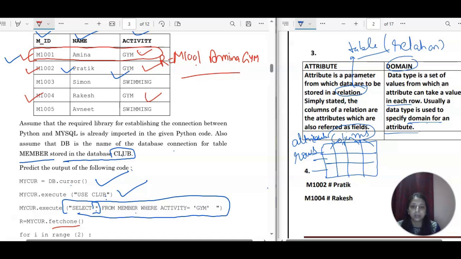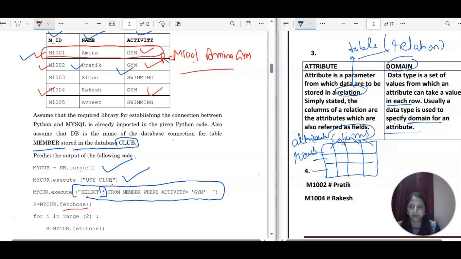Next time we have a for loop here. So for loop is what? For I in range 2. You know very well this 2 will be considered as the end value. So end is equal to 2, right? Now it is going to work how many times? This I will work 2 times, 0 and 1.